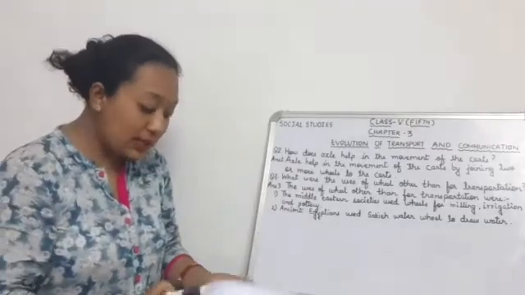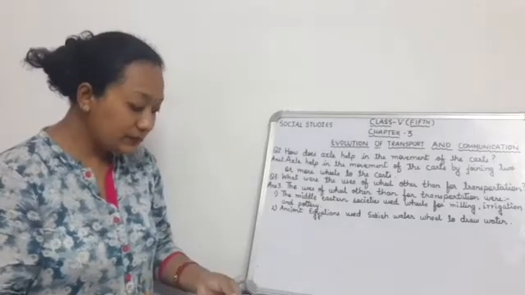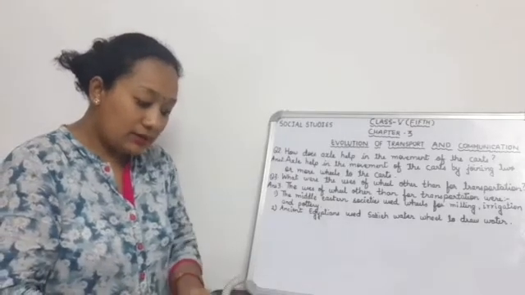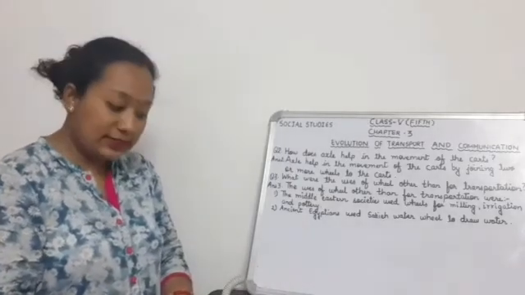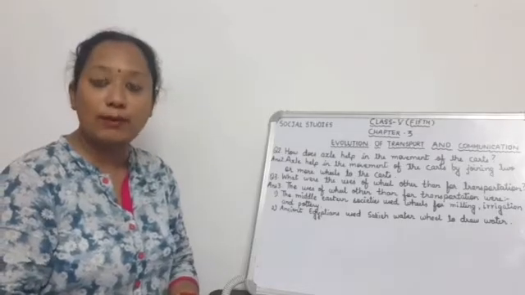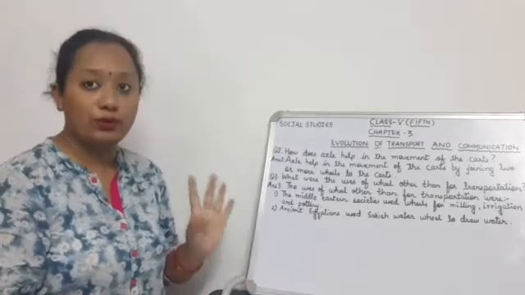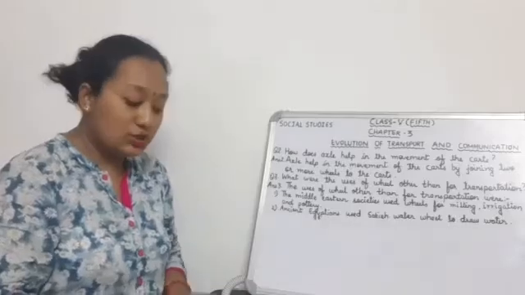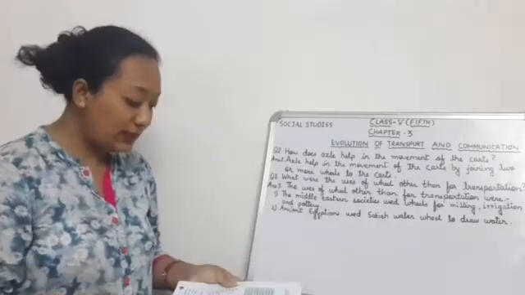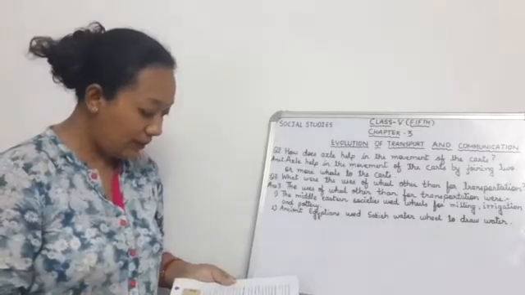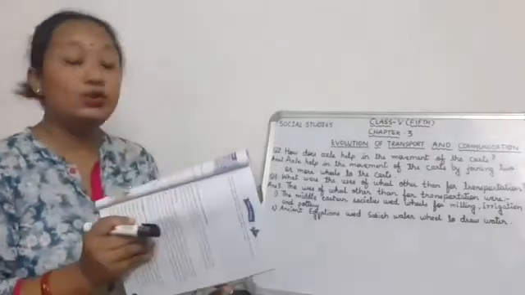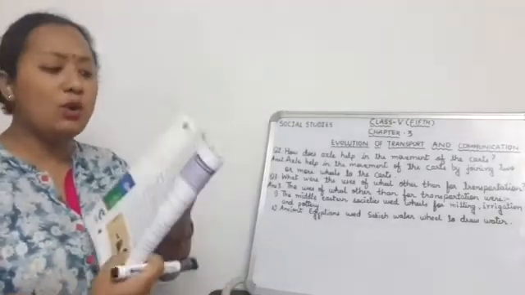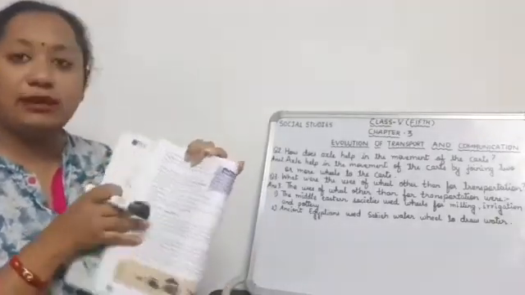Then your next question is: who was Ferdinand Magellan? Write a short note about him. This was your question number 4, not 3. You can find the answer on page number 28, so I am not writing it, because the whole paragraph is there.